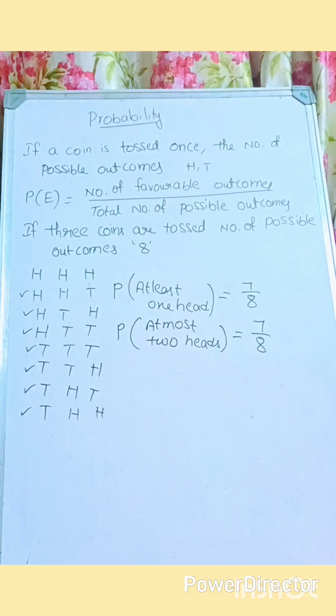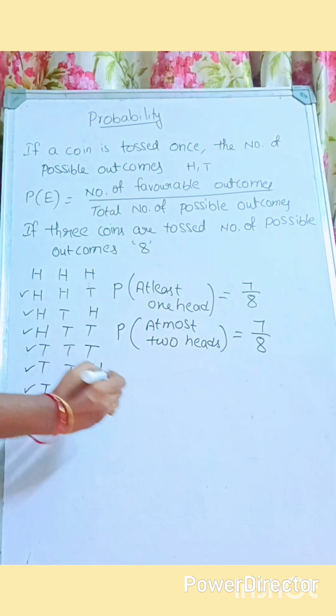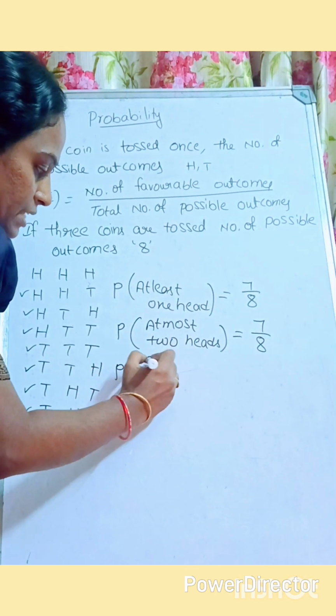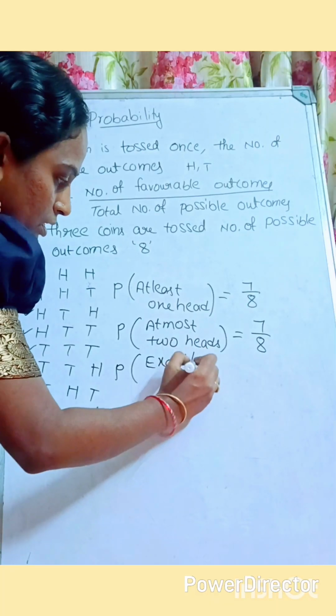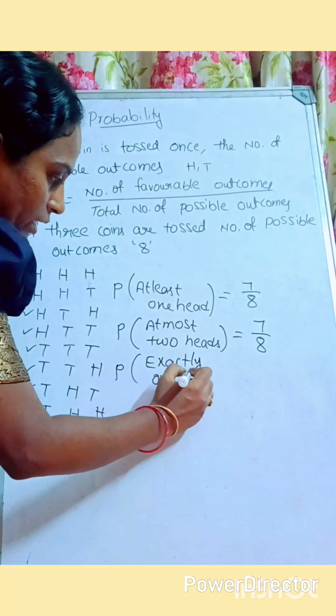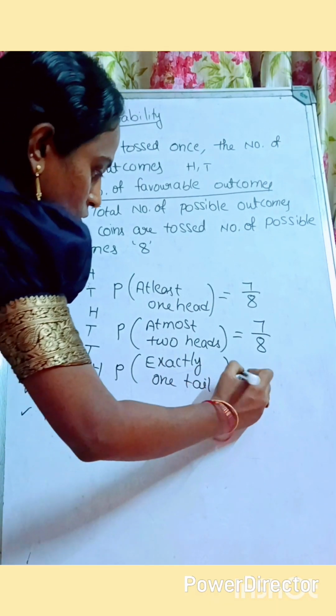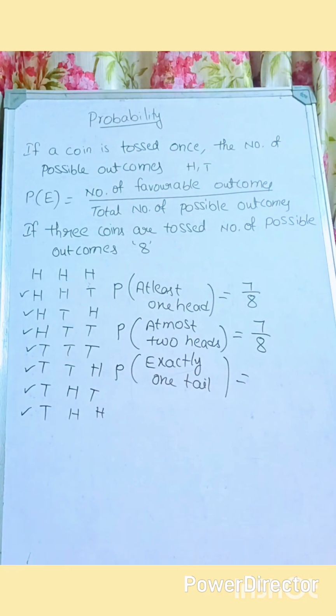Correct? I hope you understood this one. Let's see one more question here. Probability of at least one we have said. Now probability of exactly one tail. So in this I need exactly one tail. Here exactly one tail means what is the possibility here?